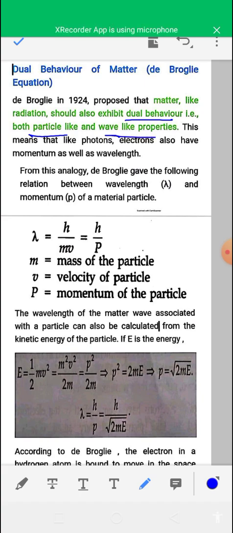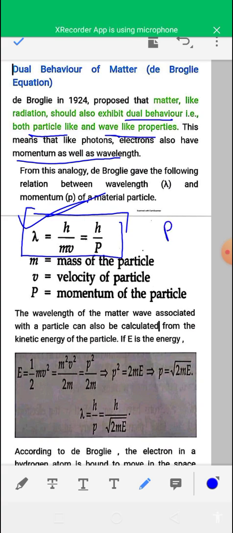Any moving particles such as photons and electrons have some momentum as well as some wavelength, and you can calculate the wavelength of moving particles using this formula: lambda is equal to h by mv, or lambda is equal to h by p, where p is equal to mv, that is momentum. p is equal to mass into velocity.